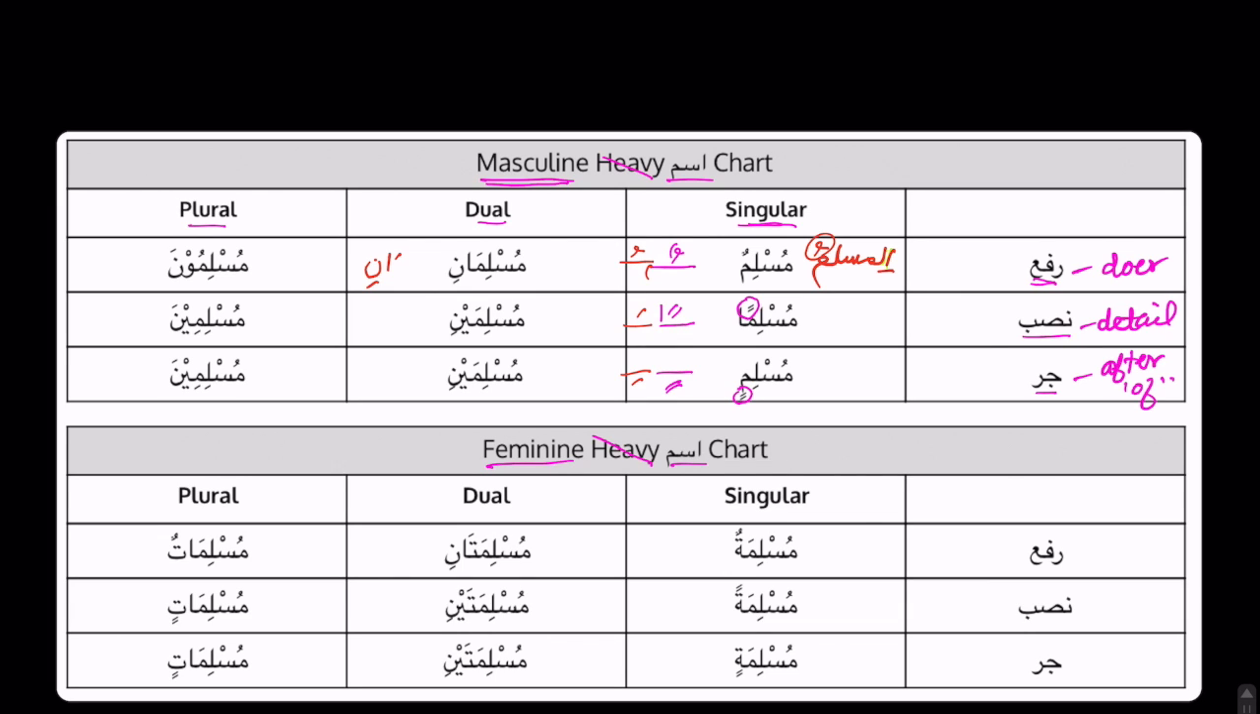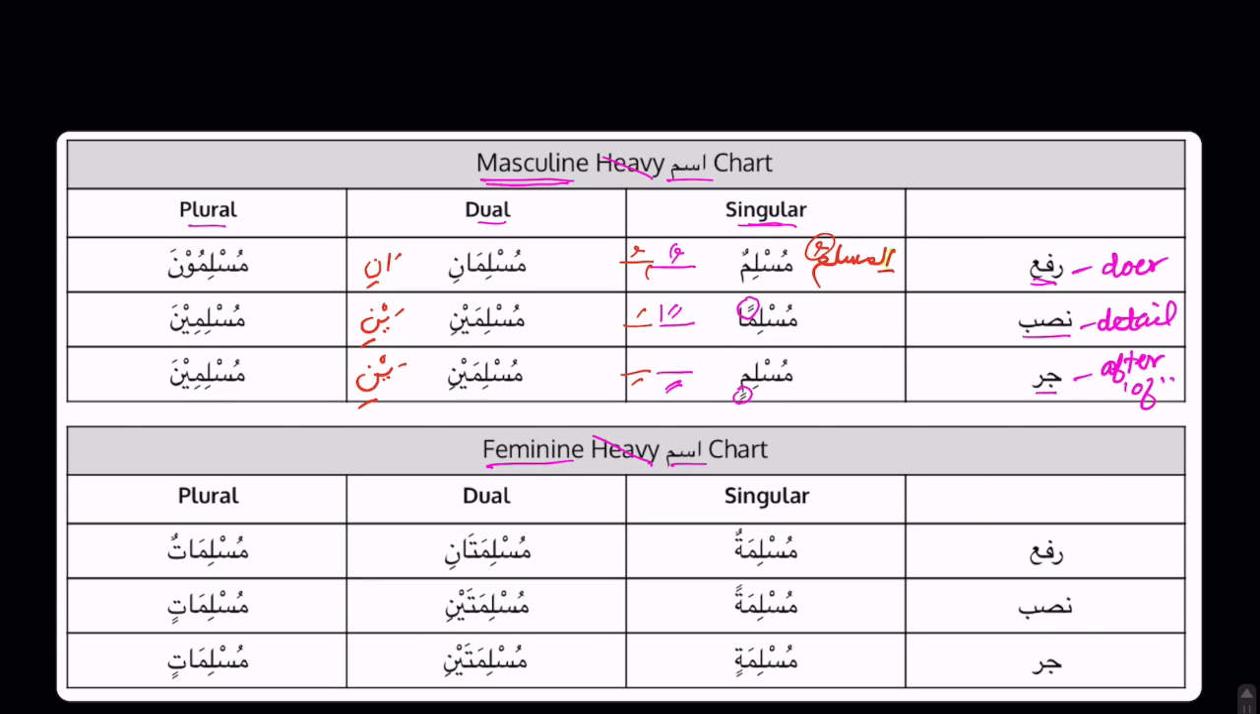Okay, here is something unique. Nasab and jar for dual look the exact same. So the pattern is aini for both nasab and jar. Now, if they're the same, how do we know if it's nasab or jar? We will know based on the context of the sentence. So when we are reading the sentence, we will know based on the context if it is nasab or jar.